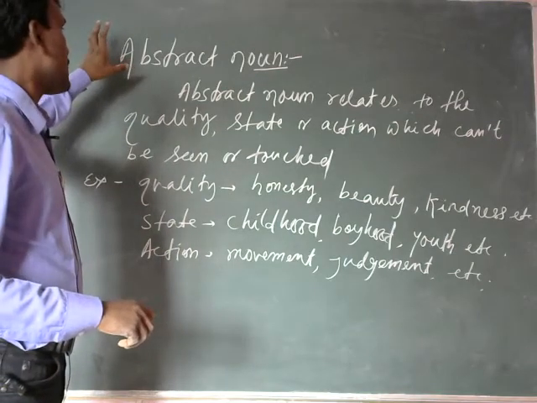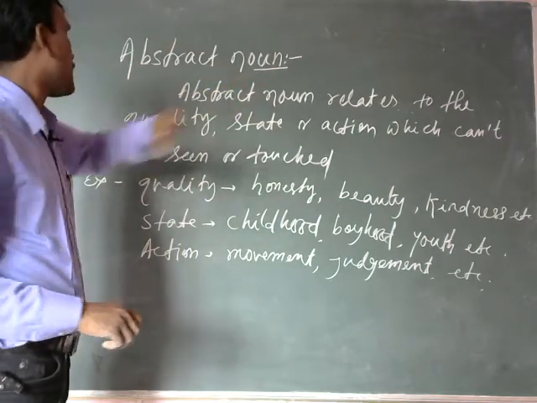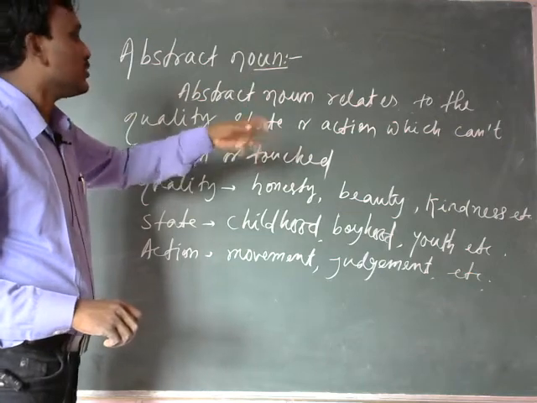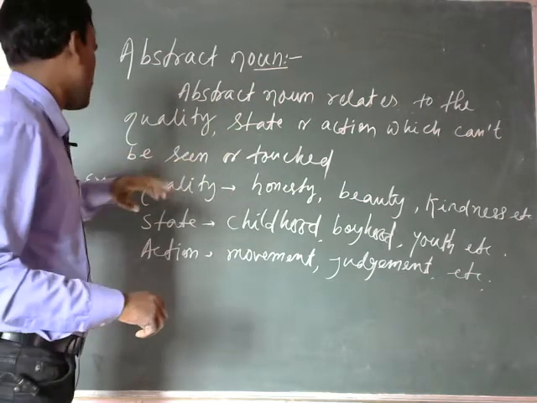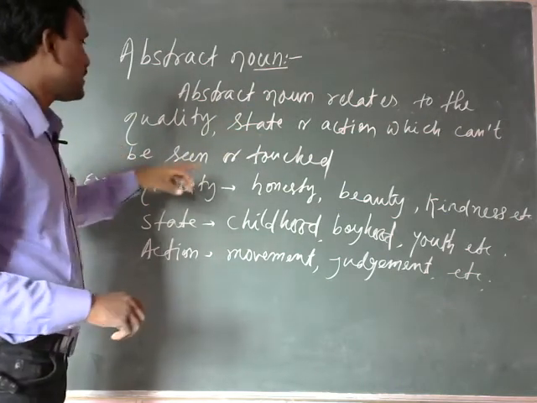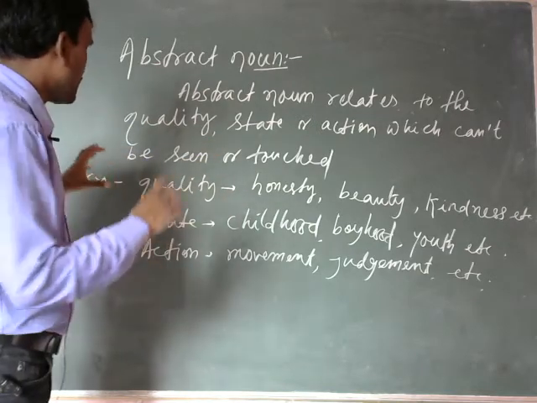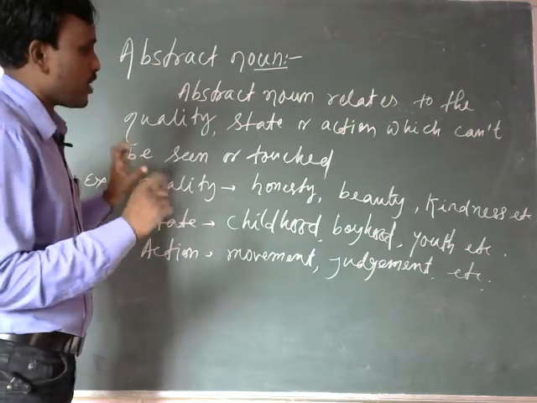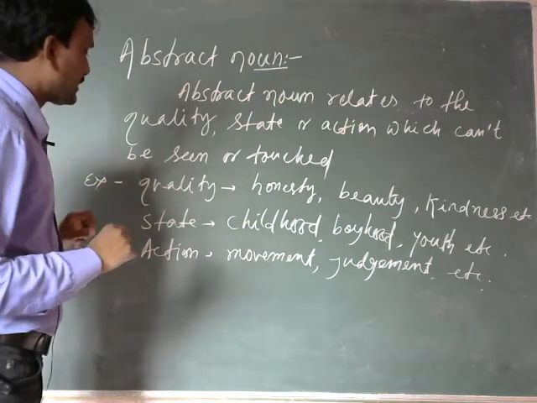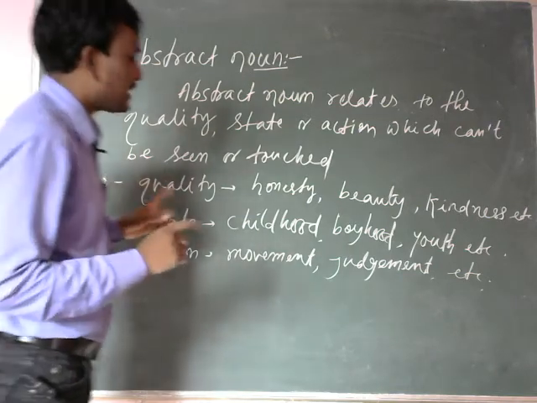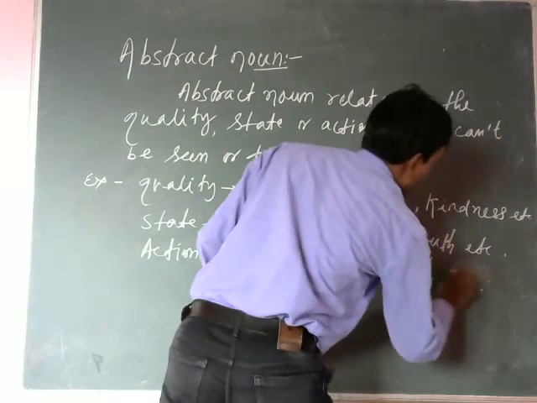So, last of all, abstract noun. Abstract noun relates to the quality, state or action which can't be seen or touched. For example, in quality, honesty, beauty, kindness, and in the form of state, childhood, boyhood, youth, etc. And action, movement, judgment, laughter, etc.